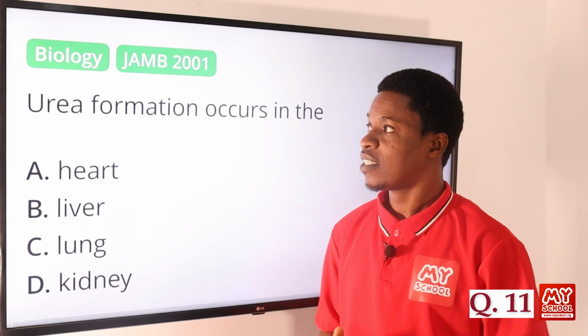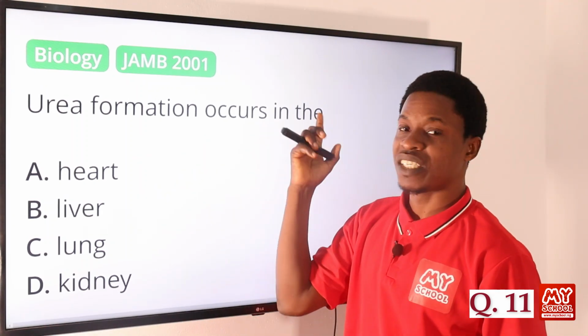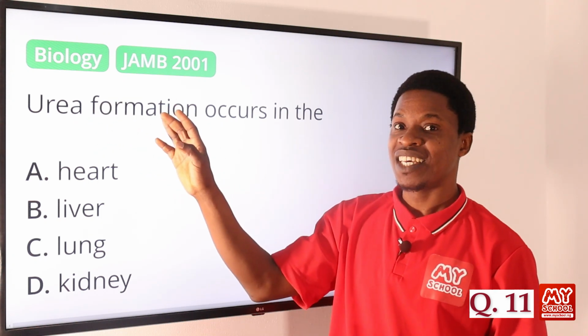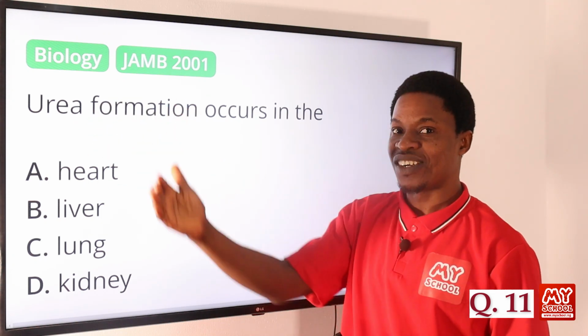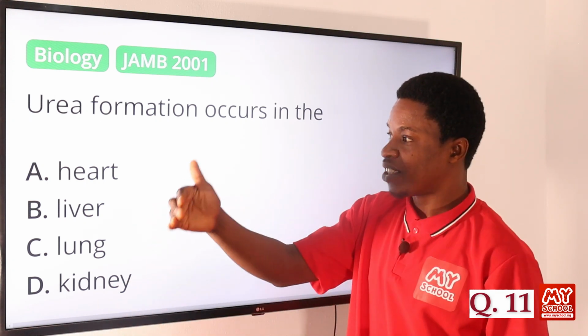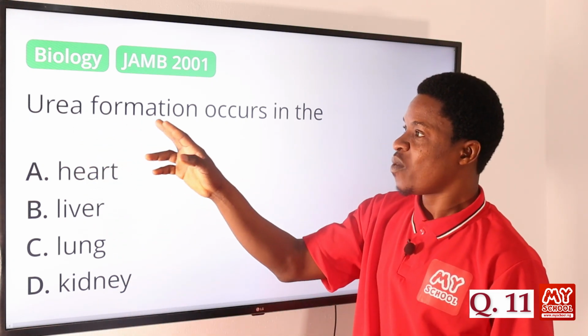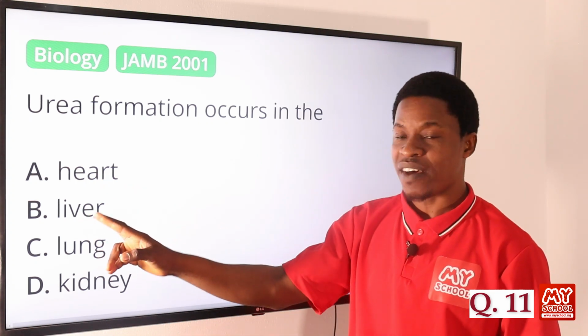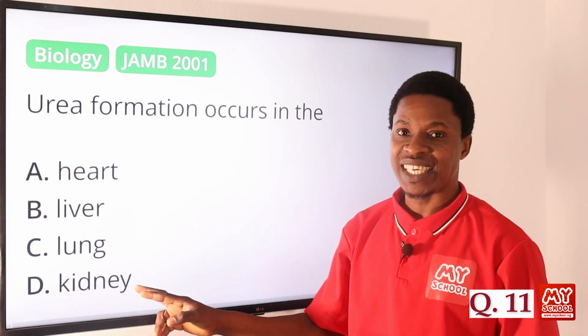Question number 11. Urea formation occurs in the where? This question you have to be careful. Urea formation, okay, not the excretion, not the production. We have urea formation. Where is urea formed? Is it in the heart? Is it in the liver? Is it in the lung? Is it in the kidney?